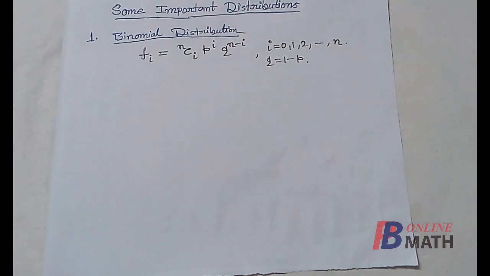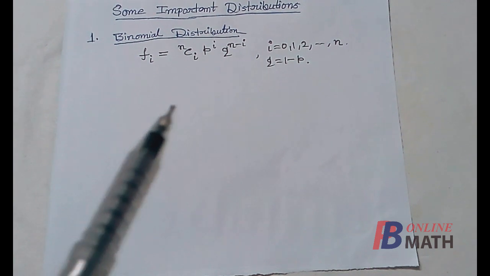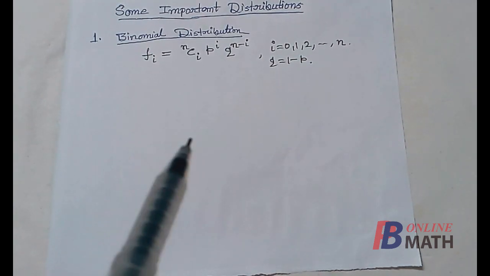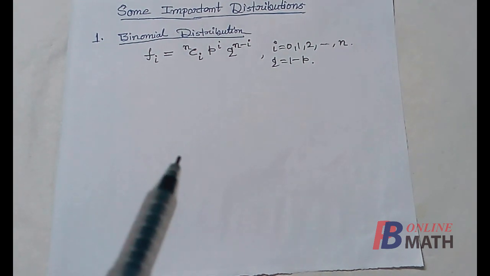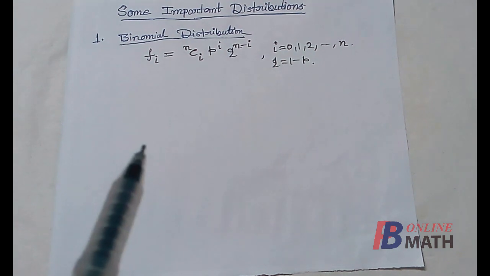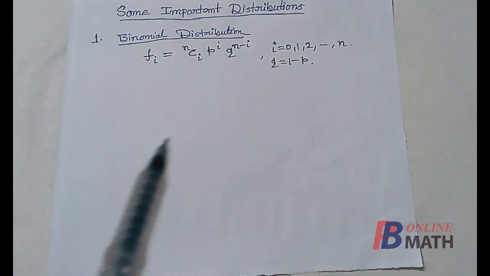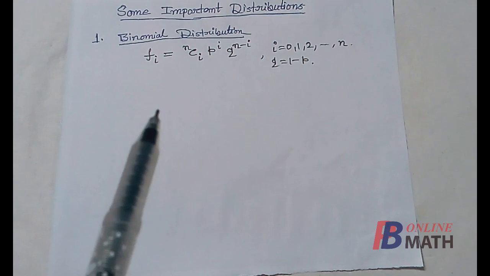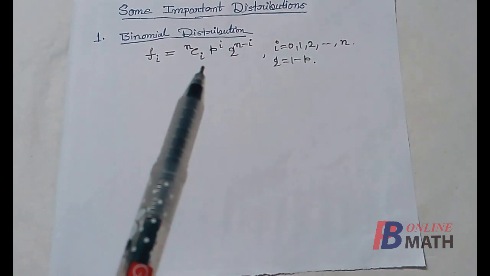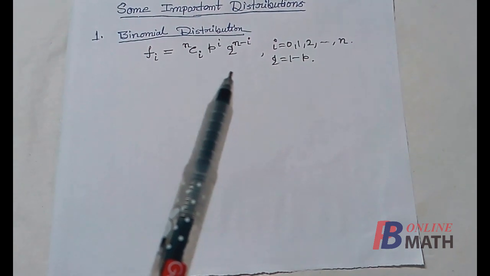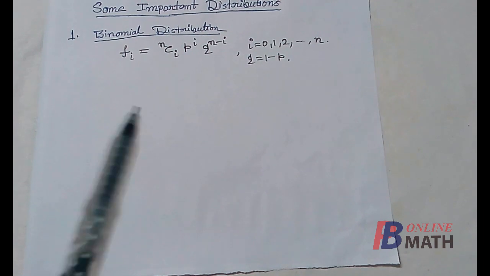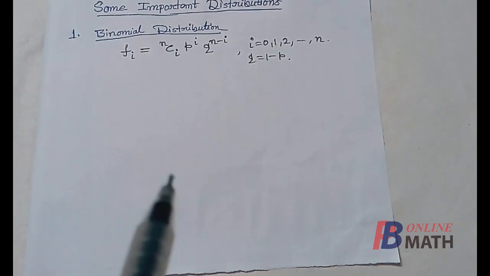Actually, we want to show that this represents a PMF. To prove that this is a PMF, we need to prove two properties. In property number 1, we know that in a PMF the masses cannot be negative, and in the second property we need to prove that the sum of all the masses equals 1. The first property is obvious because nCi is positive, the probability of success p is positive, so q is also positive, so Fi are non-negative. So the first property is done.